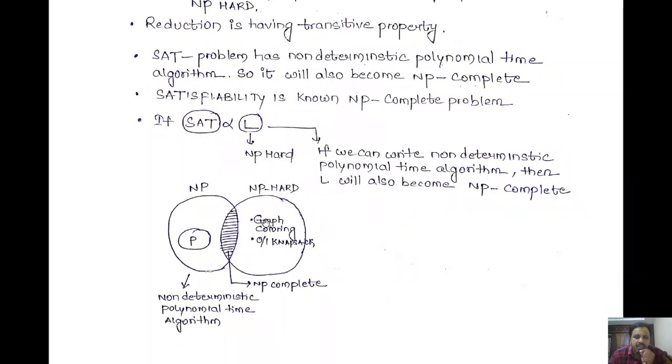So we will relate those NP hard problems together in such a way that if one problem is solved, we will get a solution for another problem. And if we are able to define a non-deterministic polynomial time algorithm for this NP hard problem, it will become NP complete. So this is the diagram, and these are the points that we have discussed.